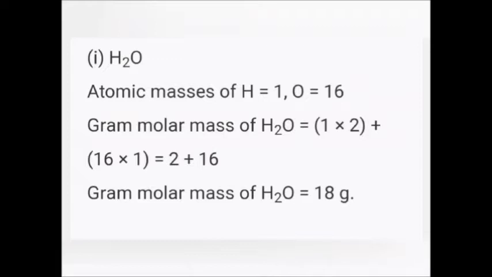Here there are 2 hydrogen, so 2 into atomic mass of hydrogen, that is 2 into 1. 1 oxygen, 1 into atomic mass of oxygen, that is 16 into 1. That is equal to 2 plus 16. We get 18. 18 gram is the gram molar mass of H2O.